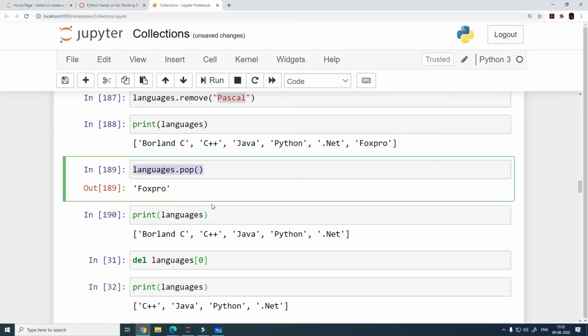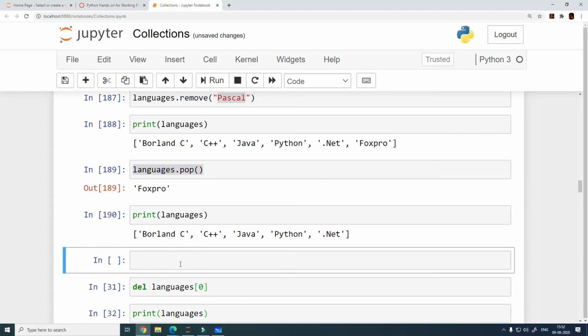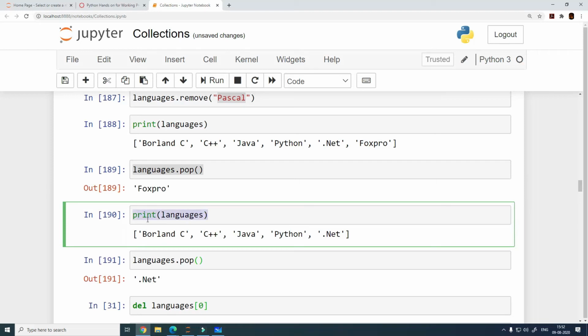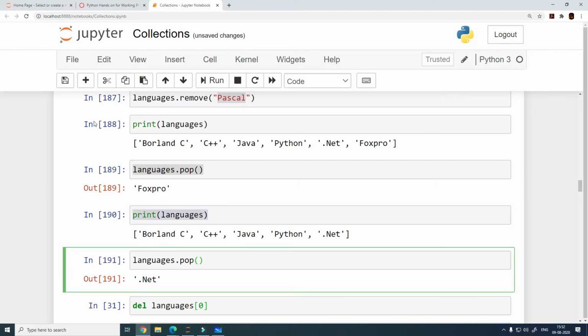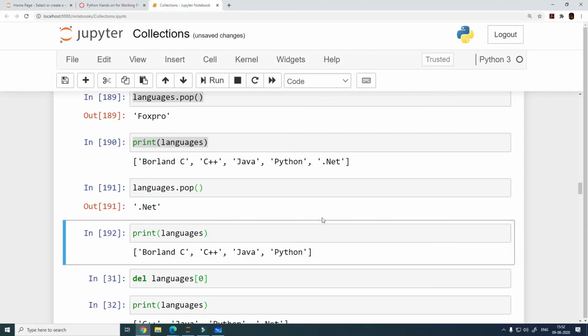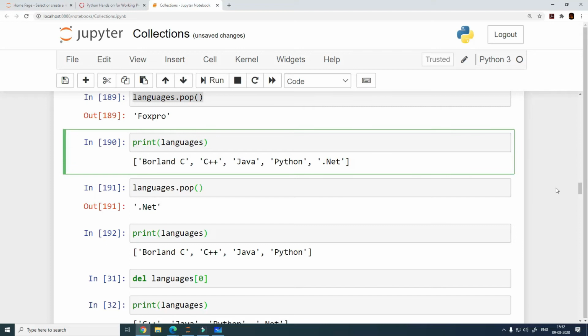Let's say you run this again, which you can do. Now it says .NET, which means it has deleted this element, which is now the rightmost element, .NET. So these are the two ways in which you can add to a list or remove from a list.